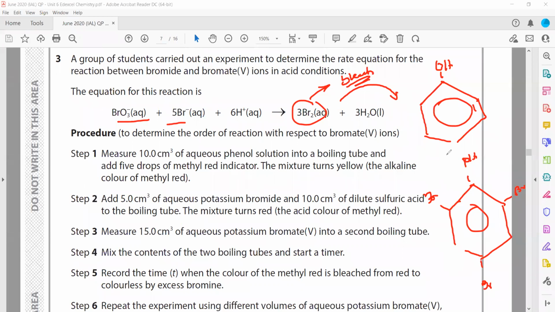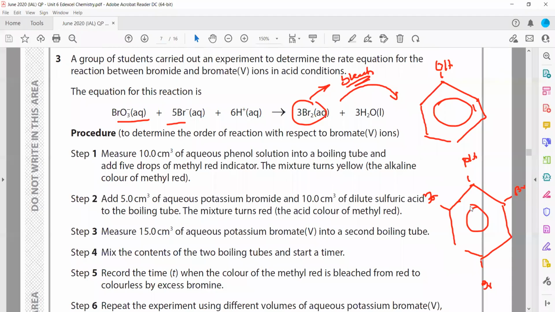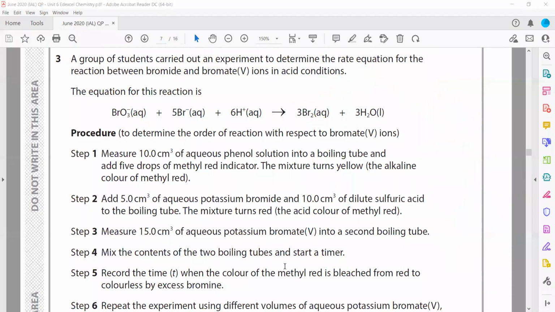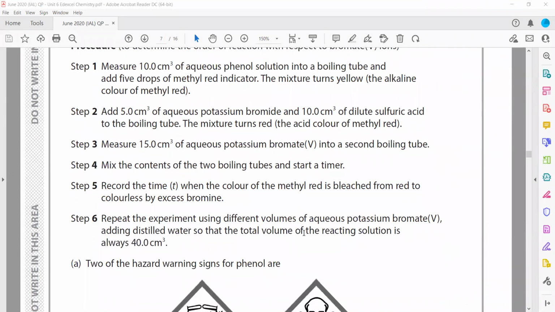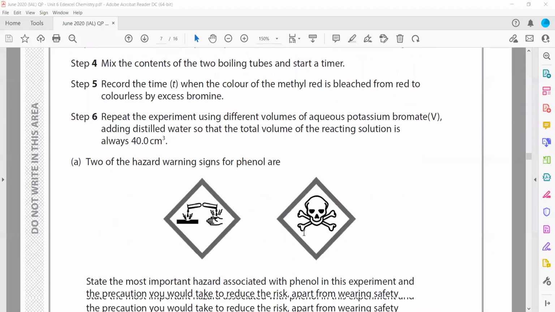So we will have sufficient time to identify whether a reaction is fast or slow. Otherwise, if there was no phenol, bromine would be produced instantly and it would bleach the indicator. Then we record the time for the methyl red to be bleached from red to colorless in excess bromine.